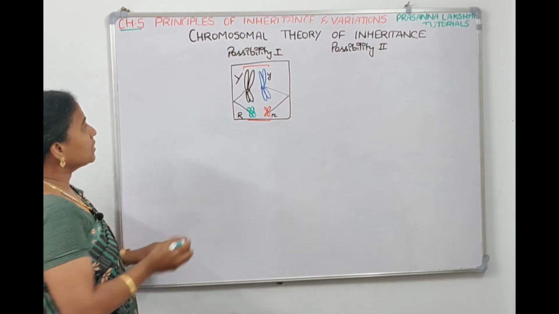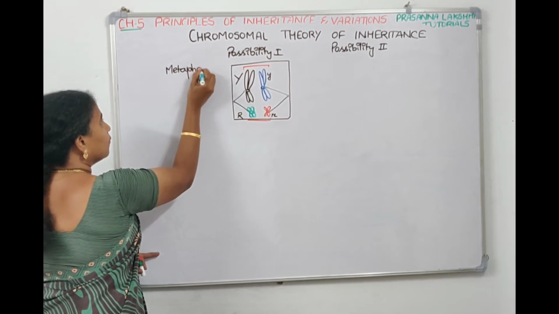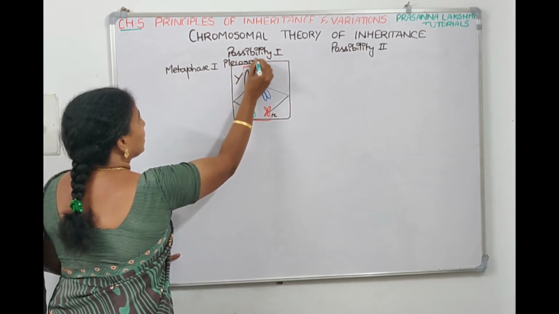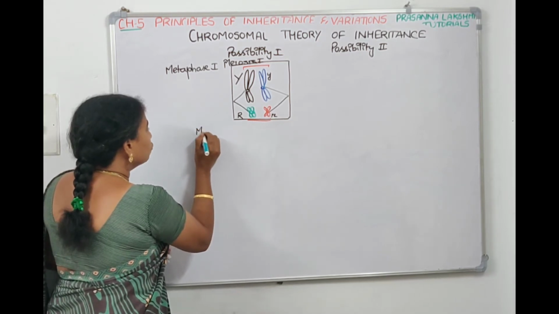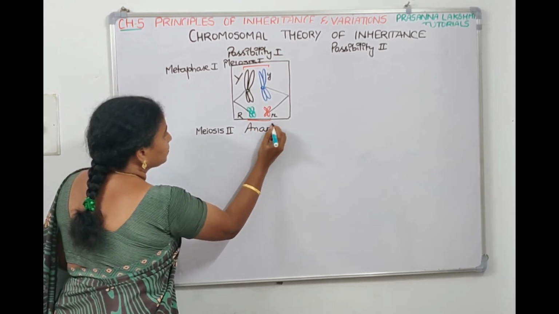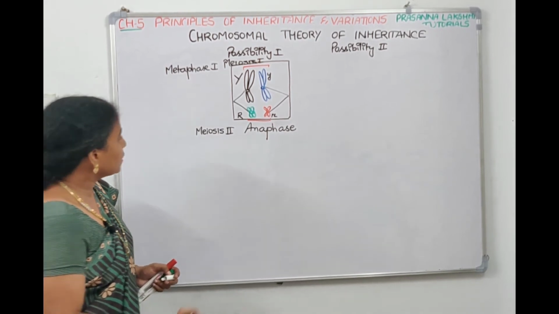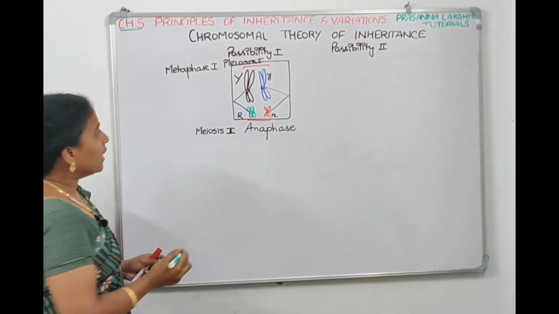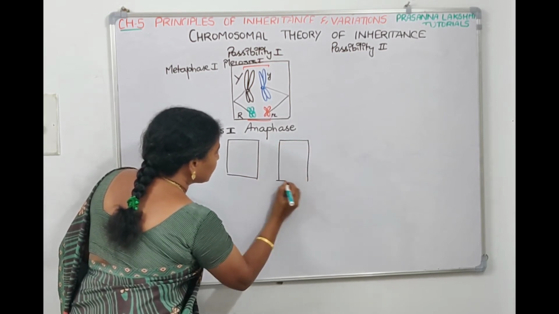will be there. So this is during metaphase 1 of meiosis 1. Then what happens by meiosis 1 in anaphase? At anaphase they divide. So when they are dividing, they divide into 2 cells. So this is one cell and this is the other cell.